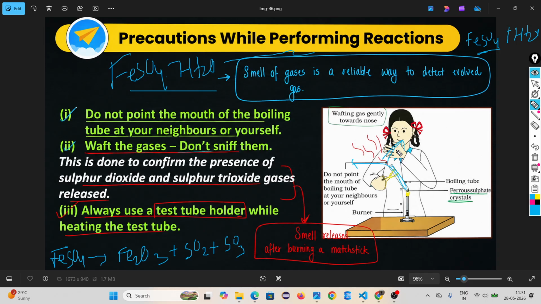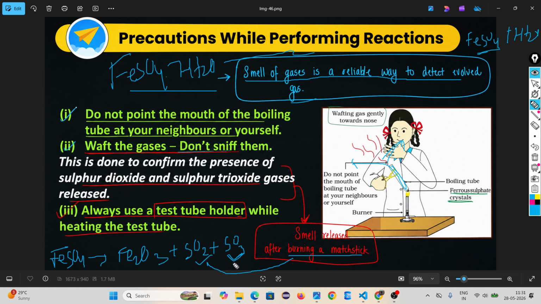Why do you require smelling? Because the smell of a gas is a reliable way to detect an evolved gas. Here sulfur dioxide and sulfur trioxide are created. This smell is the same as when burning a matchstick. The smell of a burning matchstick is similar to sulfur dioxide or sulfur trioxide.